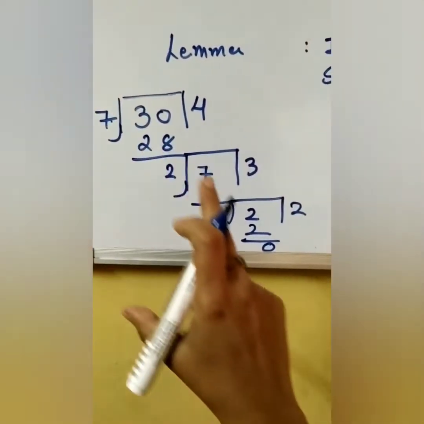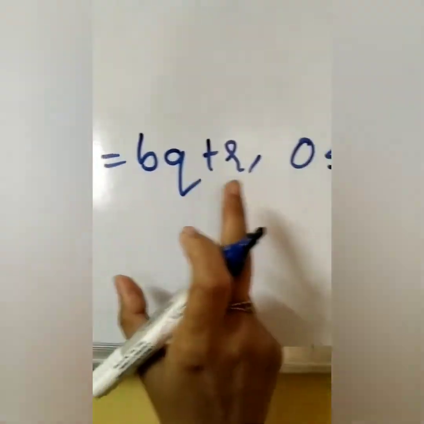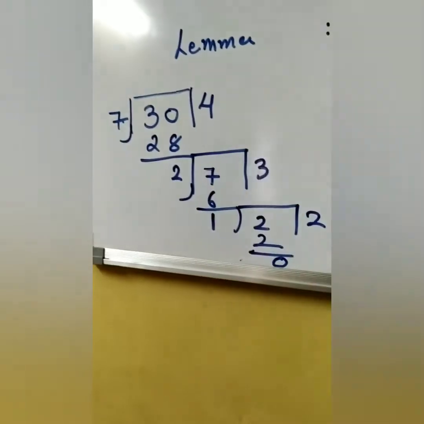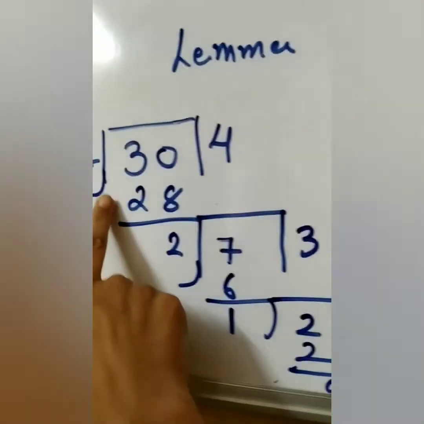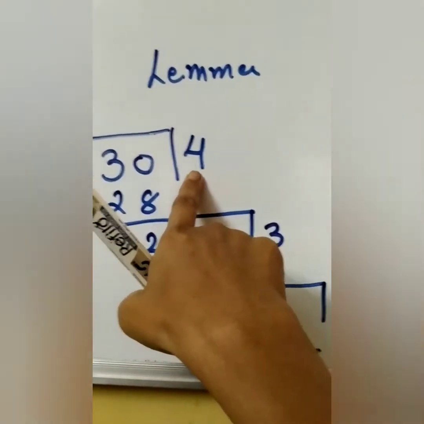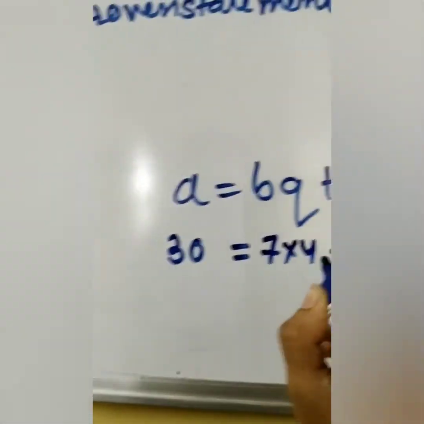This is one simple division method, but if you write it in the form A = BQ + R, what do you get? For the first step you get 30. What is the value of your B? That will be 7, and your quotient is 4, so you will write 7 into 4. What remainder did you get?